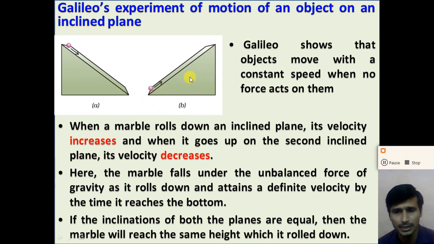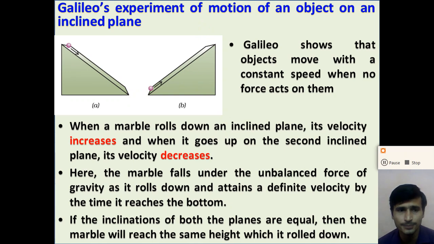If the inclination of both slopes is the same, and we release the marble at some point here, then on the second plane the marble reaches the same height, right? So the height the marble reaches on the second plane is the same as the height from which we released it on the first plane, right?